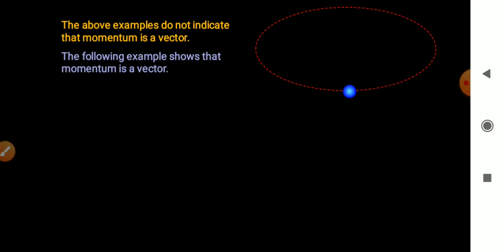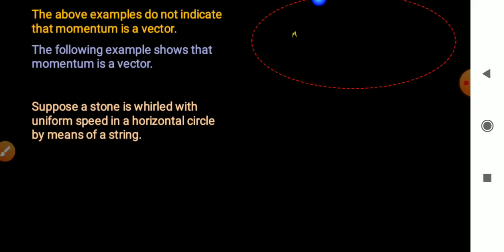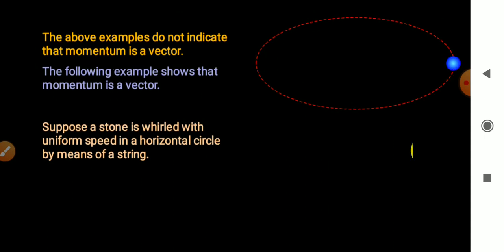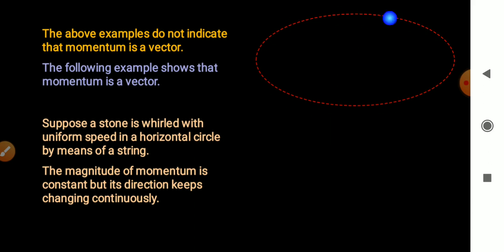Momentum is a vector quantity. In the above examples, we see that they do not indicate that momentum is a vector. But in this example, we see that momentum is a vector quantity. Suppose a stone is whirled with uniform speed in a horizontal circle by means of a string. The magnitude of momentum is constant, since speed is constant and mass is constant. Right? Magnitude of momentum is constant, but direction keeps changing continuously.